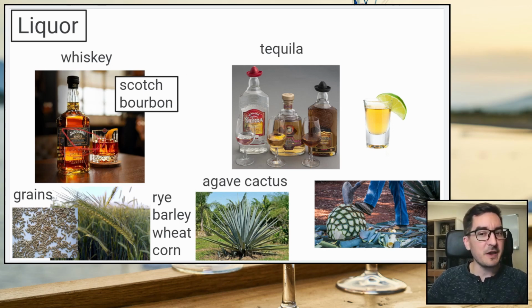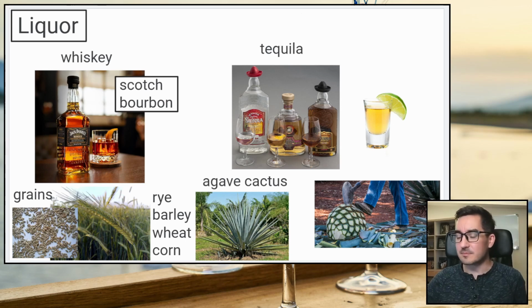This one is a famous brand called Jack Daniel's. I think some of their whiskeys are made with rye. Rye is a grain that you use to make bread. Okay? So whiskey is a popular one in the US, but you might hear someone say, oh, I really like bourbon. What they mean is that kind of whiskey.